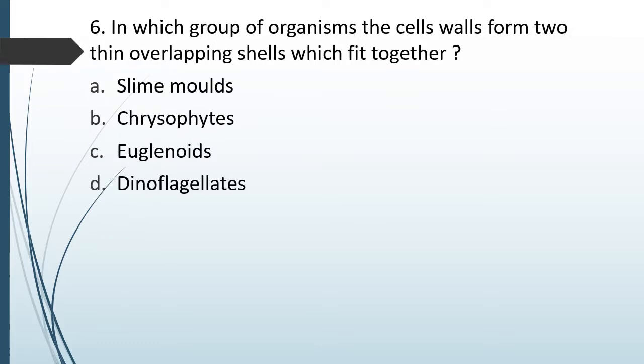Question number 86. In which group of organisms do the cell walls form two thin overlapping shells which fit together? Option A, slime molds. Option B, chrysophytes. Option C, euglenoids. Option D, dinoflagellates. Group of organisms in which the cell wall forms two thin overlapping shells which fit together. The correct answer is option B, chrysophytes.